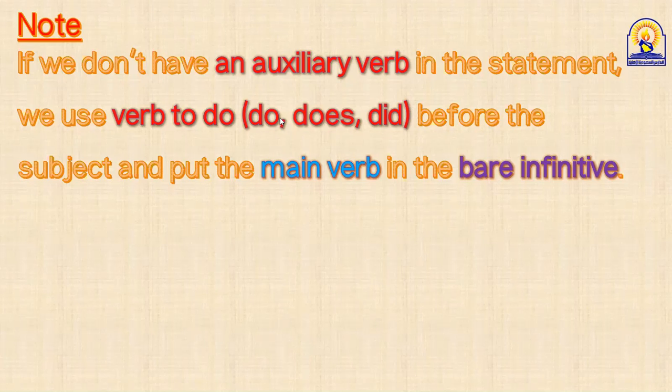Where can I use this do or does or did? Before the subject. We need to put an auxiliary before the subject to make a question. But we don't have an auxiliary? It's okay. We get one of these auxiliaries, do or does or did, and put it before the subject. Up till now you get half a mark only. And this is the problem most guys have, they come to this step and lose marks, or they make this mistake.